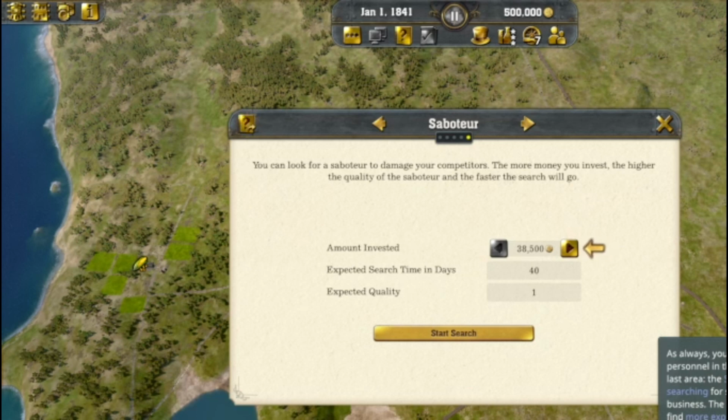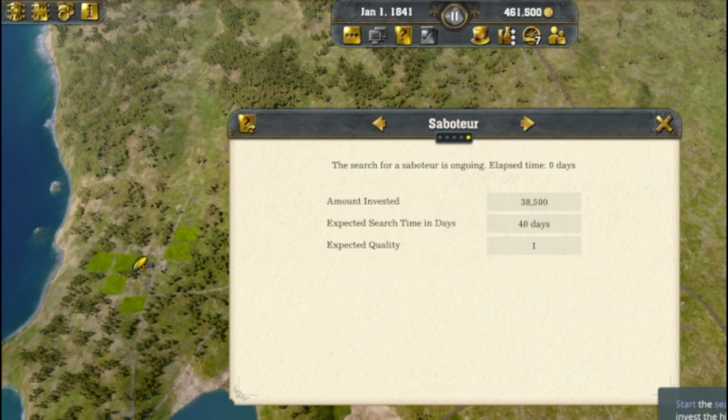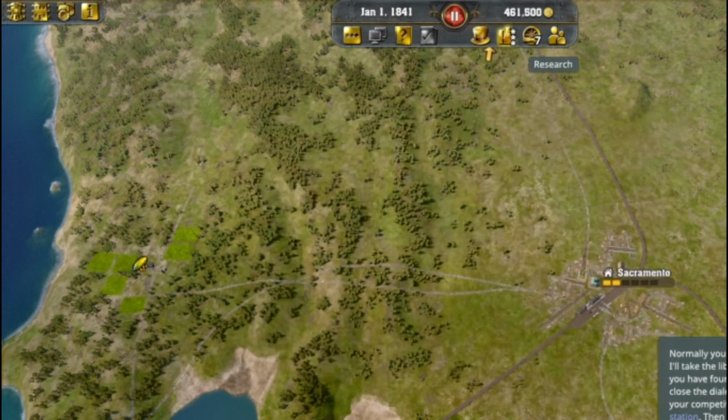But now, let's turn to the last area, the saboteurs. You can invest money into searching for saboteurs to damage your competitor's business. The more money you invest, the faster you'll find more experienced saboteurs. Start the search for a saboteur now. Go ahead and invest the highest amount. Normally, you would have to wait for a while now, but I'll take the liberty to speed up the search.